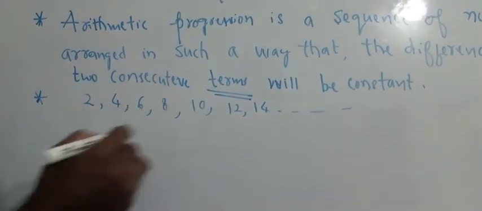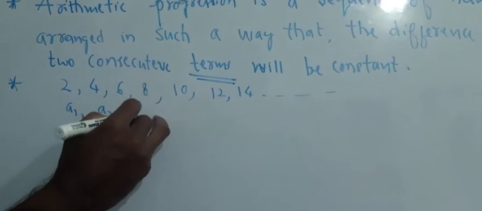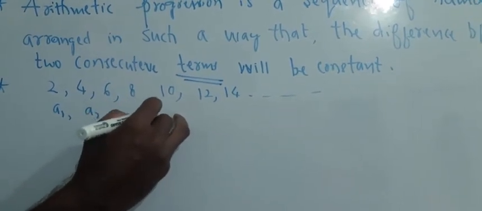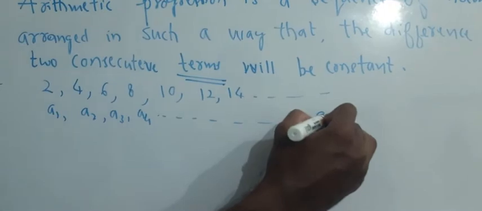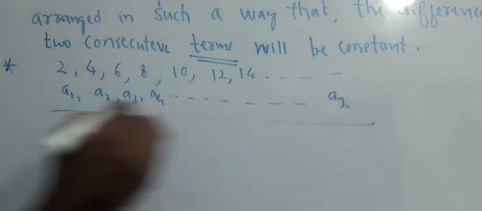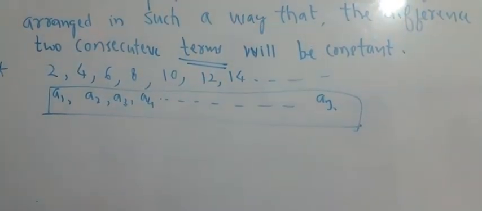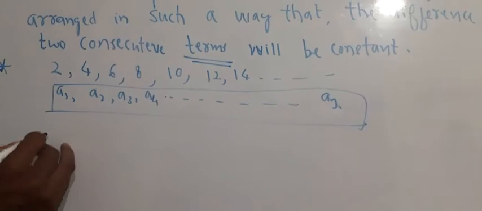I'll name them A1, A2, A3, A4 and so on up to AN. This is called the generalized form of arithmetic progression.